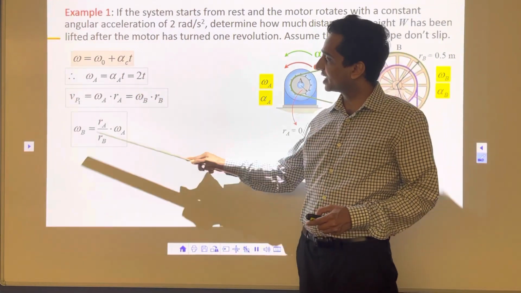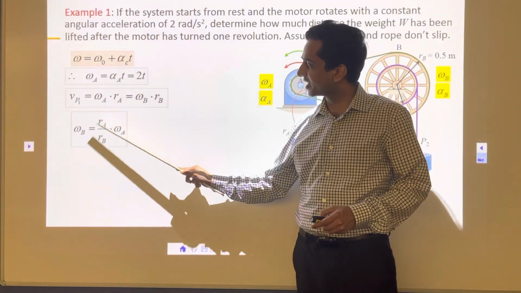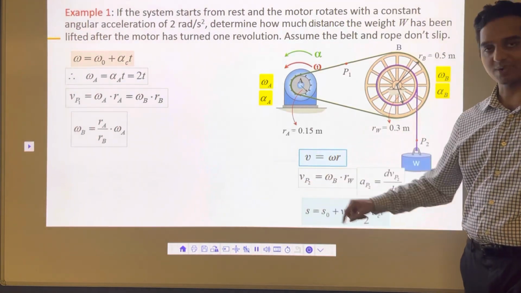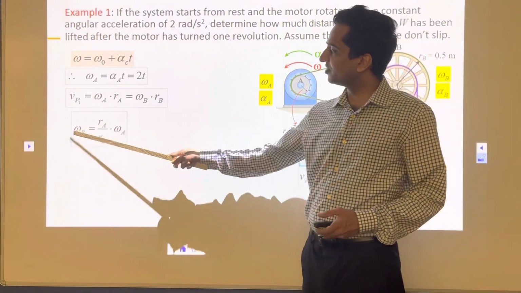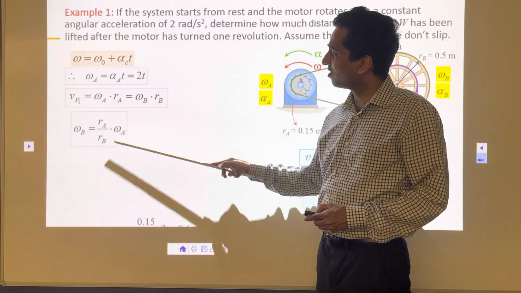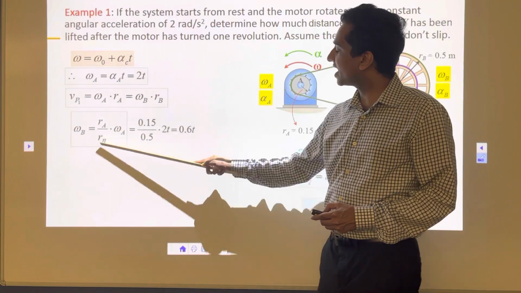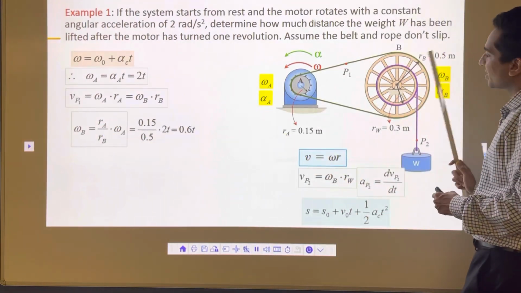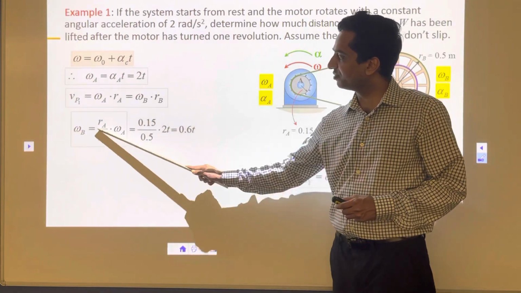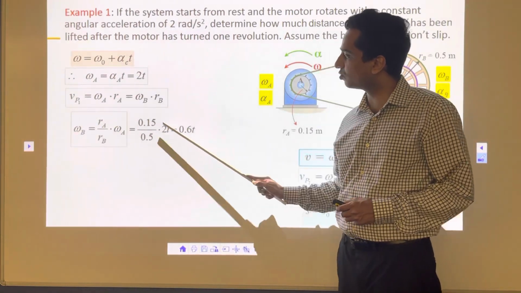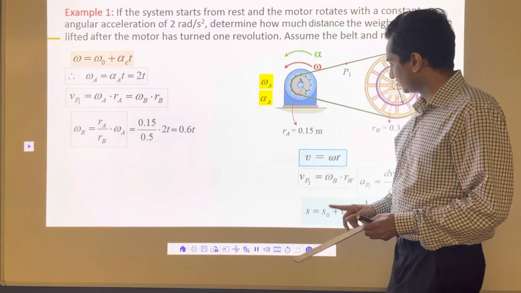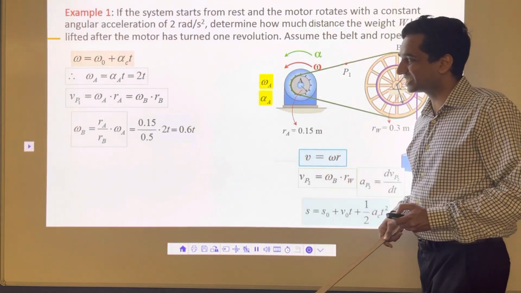Now, based on that, I can say omega B is equal to rA by rB times omega A. Remember, we need omega B to get this part. So, omega B is equal to rA by rB, omega A. I already have omega A, 2t. rA, rB, I have values. I'm going to put those values there, 2t, and I'm going to solve this one. What I get is omega B is equal to 0.6t. That's the relationship I get. This omega B is nothing but 0.6t.